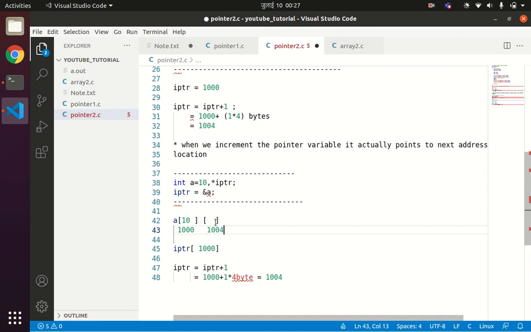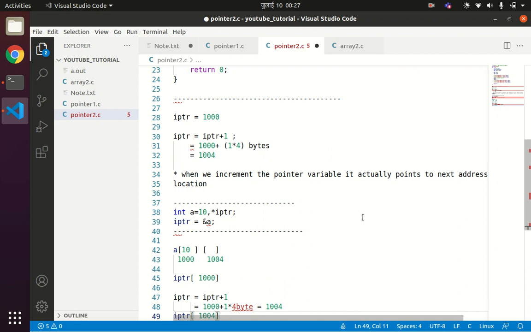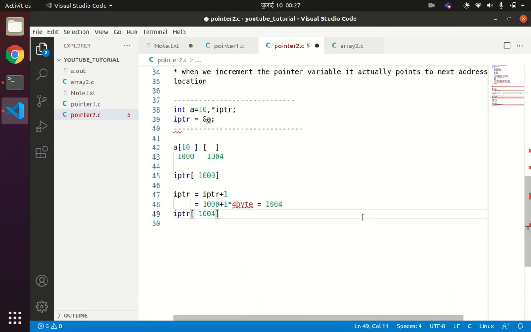Now our iptr, after incrementing iptr by 1, our new value of iptr will be how much? 1004. So it will be something like this. Similarly, in the case of floating point as well as the character pointer.